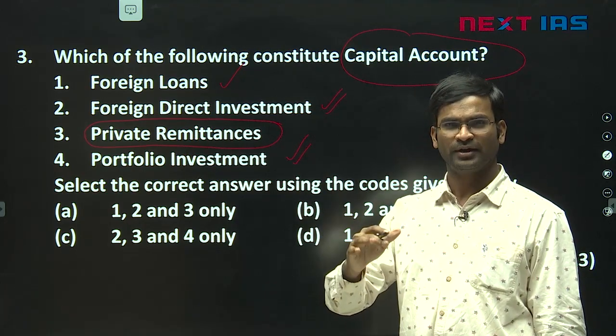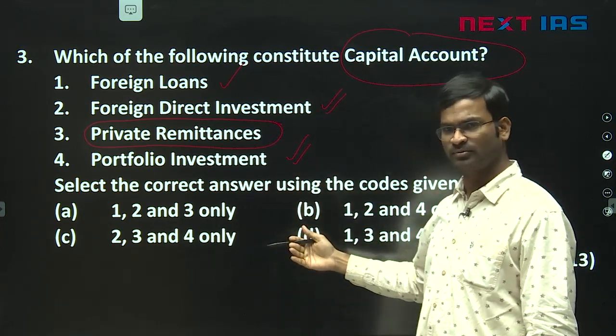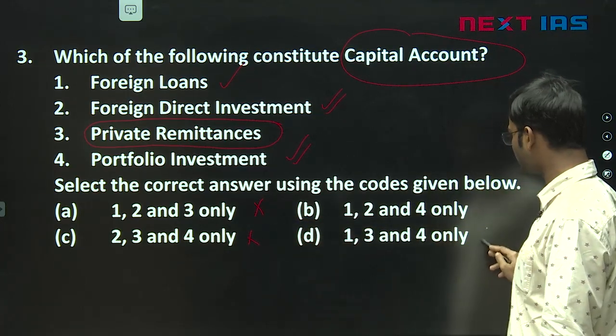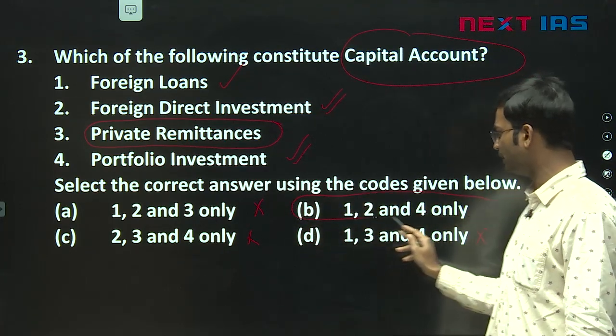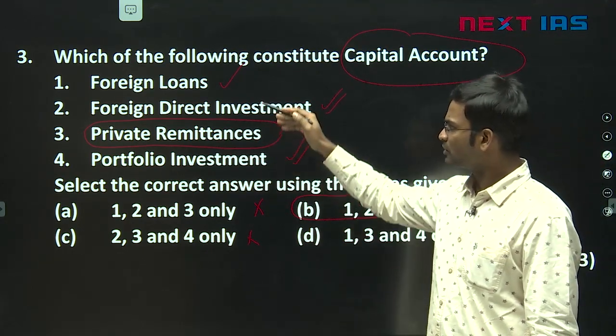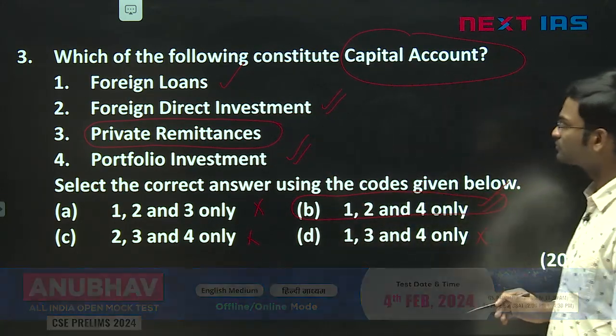Once we know remittances are part of current account, we may take the support of the options, and sometimes we can eliminate. It's not always possible, but sometimes we can eliminate. So the answer here is B. B for Bombay, B is the answer. Foreign loans, FDI, portfolio investments are part of capital account.